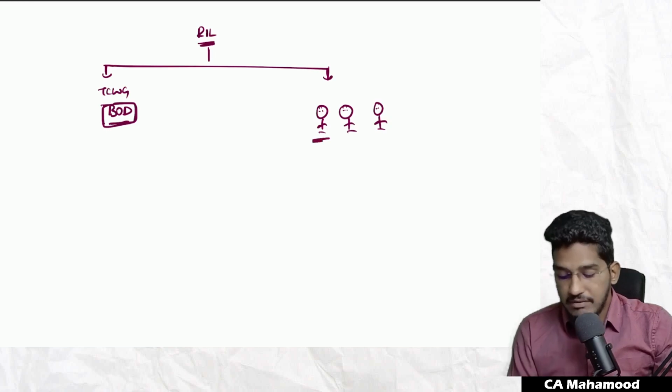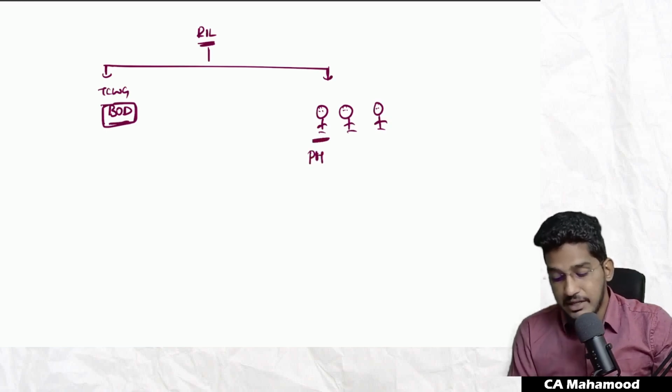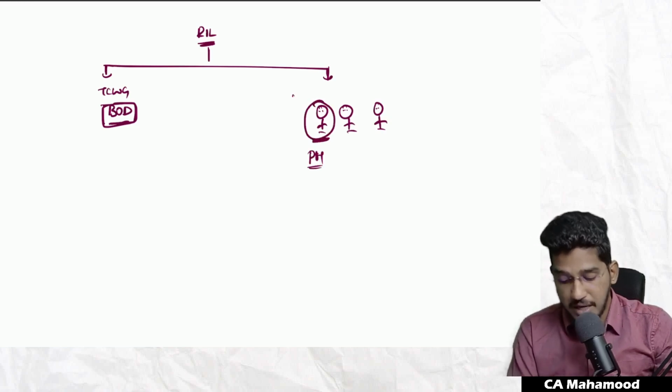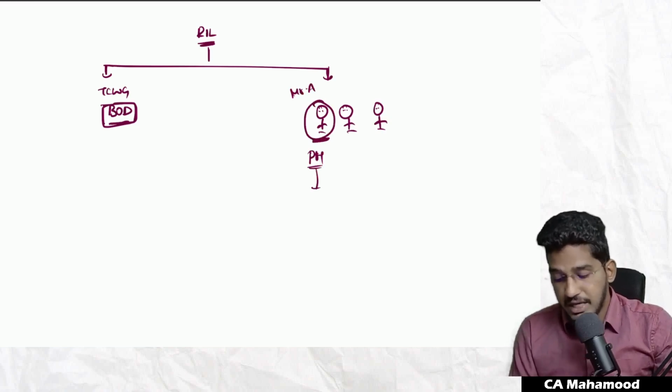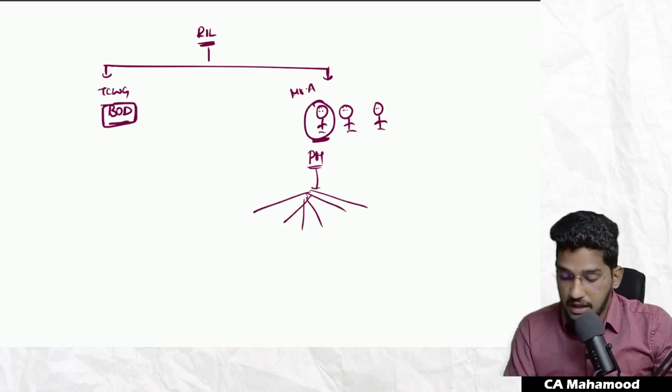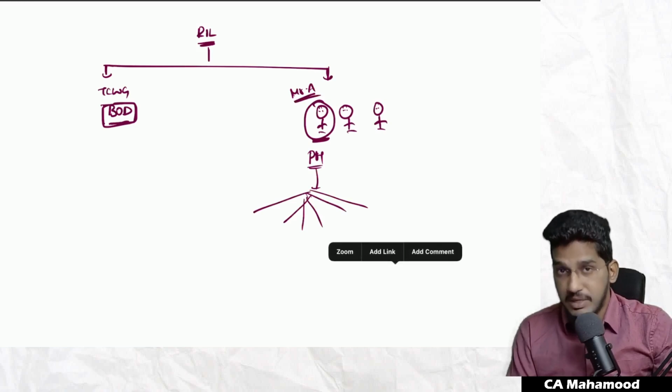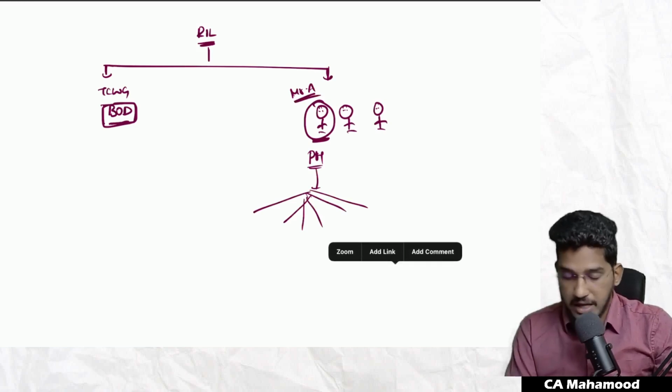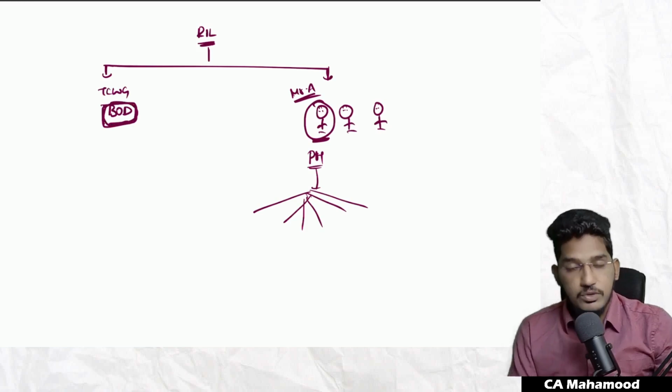No. So what they have done is they have appointed one purchase head, director of purchase department, Mr. A. This person will take care of all the purchase department and head the entire purchase department. Now this person, Mr. A, will fall under management, whereas the board of directors are those charged with governance.